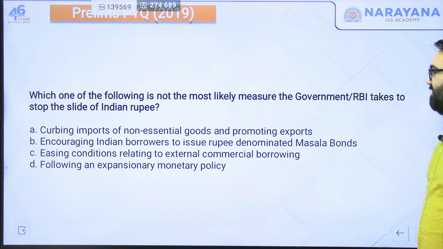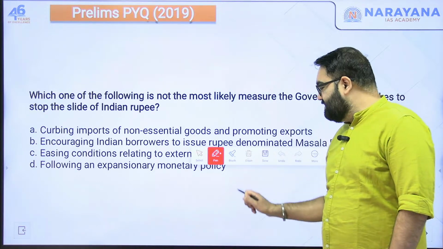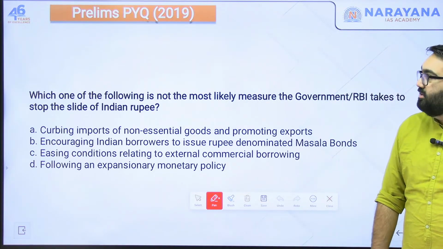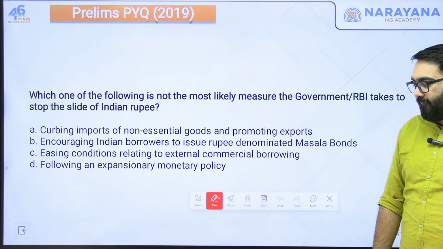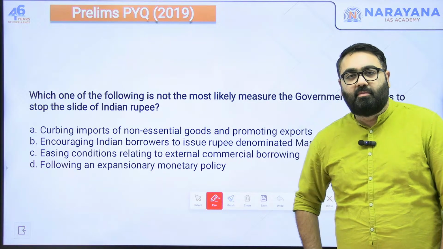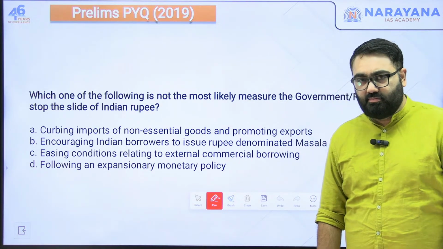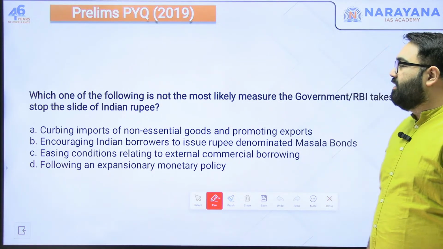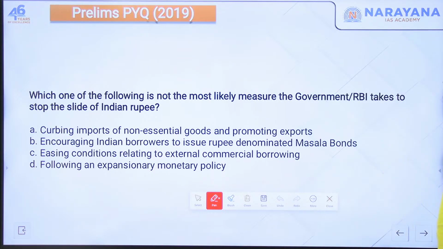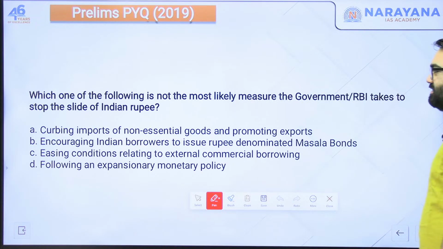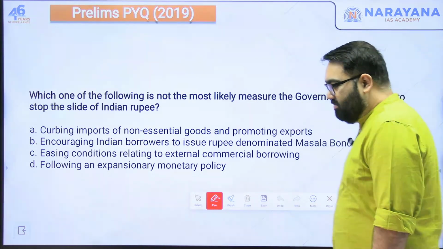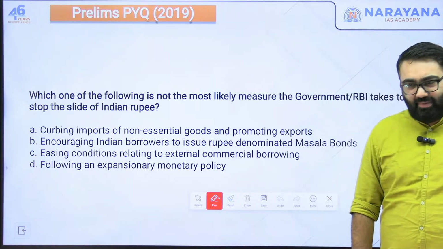Now, I have a related previous year question here for you, something related to the working of the RBI. Read this and see if you can get to the correct answer. This was a question asked in 2019. Think about this. Which one of the following is not the most likely measure the government or the RBI takes to stop the slide of Indian rupee?